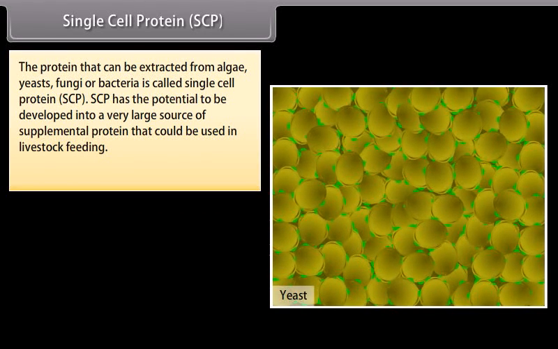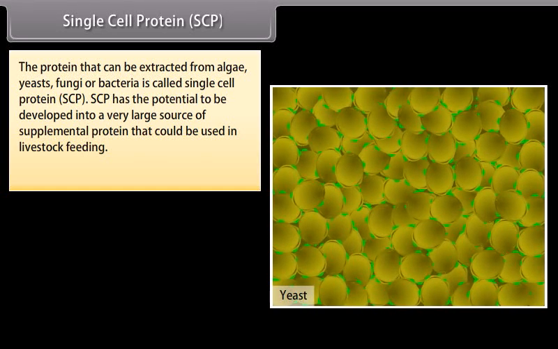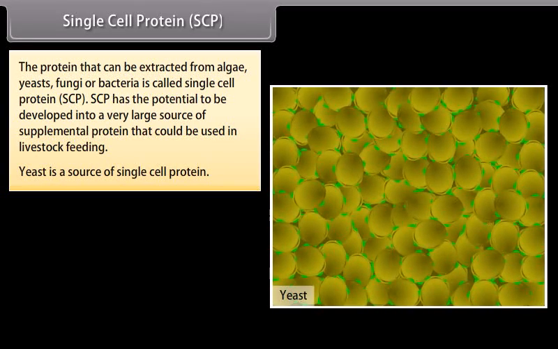Single cell protein, SCP. The protein that can be extracted from algae, yeasts, fungi or bacteria is called single cell protein, SCP. SCP has the potential to be developed into a very large source of supplemental protein that could be used in livestock feeding. Yeast is a source of single-cell protein.